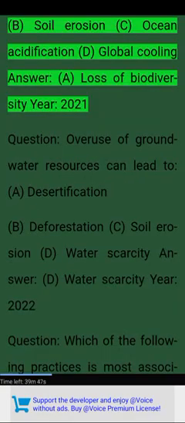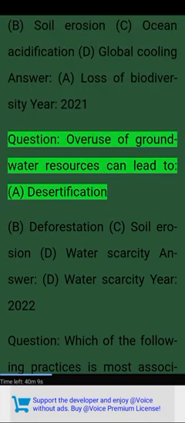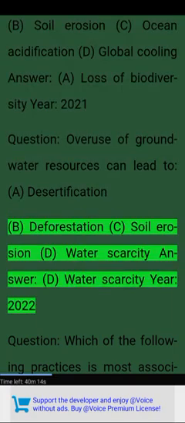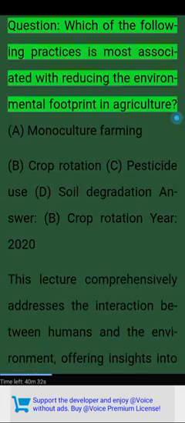Year 2021. Question. Overuse of groundwater resources can lead to A. Desertification. B. Deforestation. C. Soil erosion. D. Water scarcity. Answer. D. Water scarcity. Year 2022.